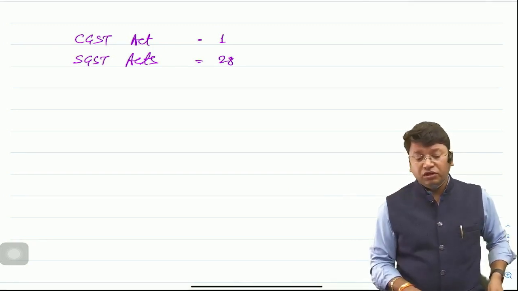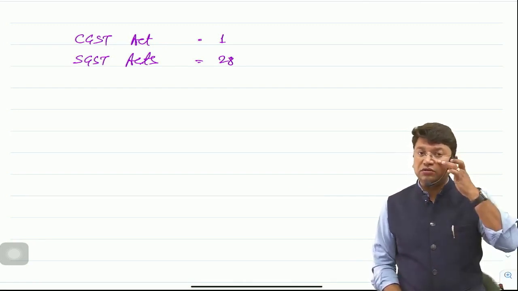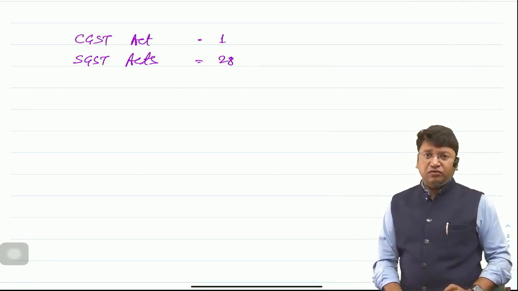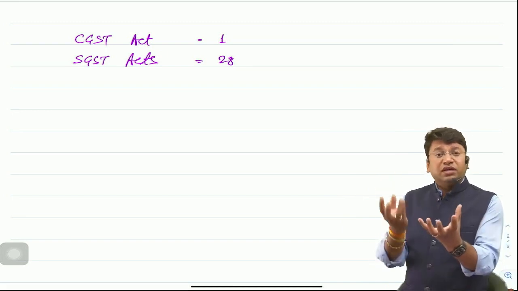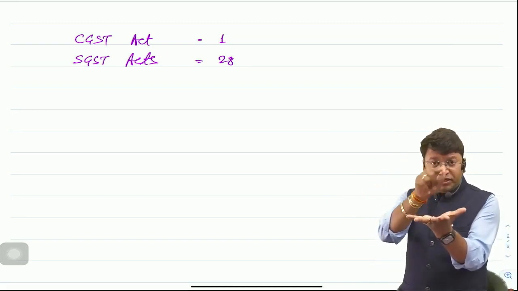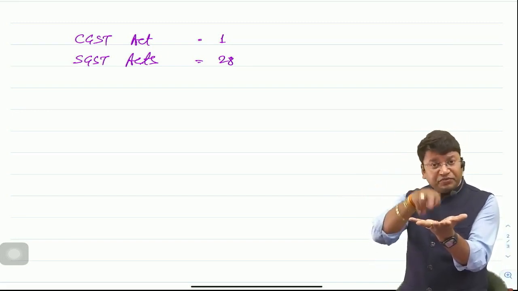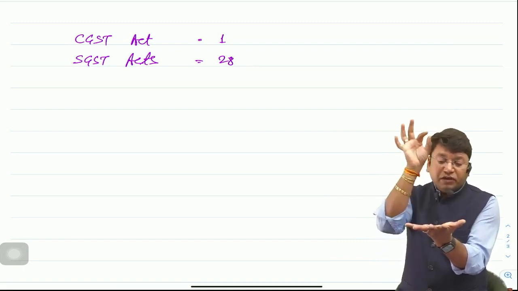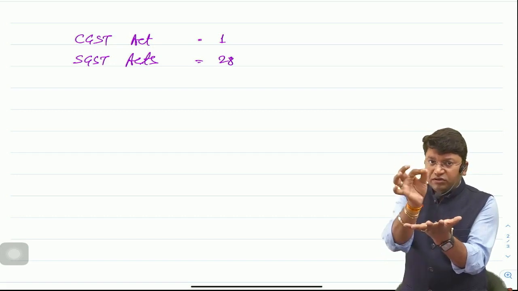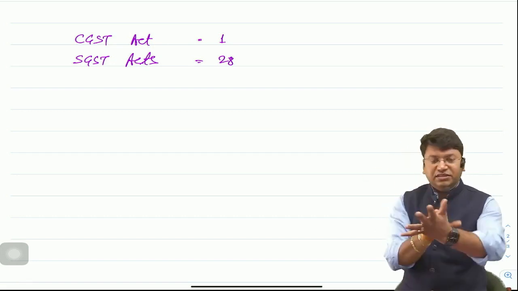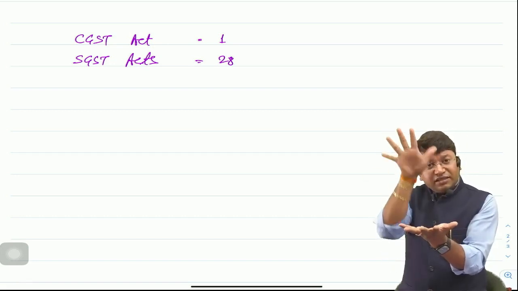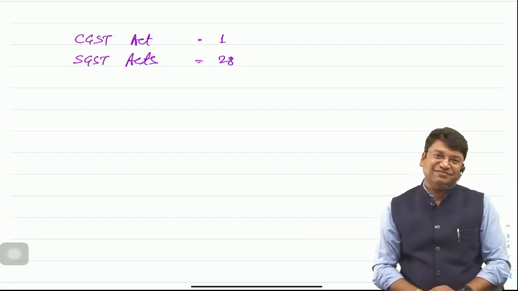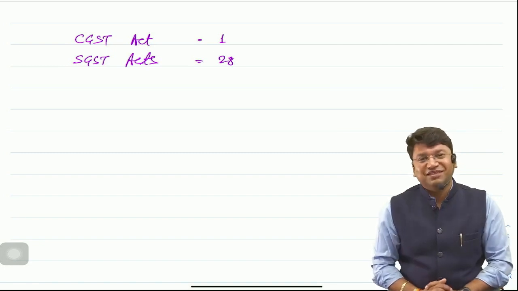How? You know, we have heard that periodically a GST Council meeting is held, and whatever amendments are required to be done in the act, or whatever improvements are required, those are discussed in the GST Council. Those are being discussed by all the state government representatives as well as central government representatives, and they take the common decision. Whatever decision they take, it means all the state governments and the central government mutually are taking the decision. And at the same time, amendments will be done in all the state acts and the central act. So this is how GST is being introduced.